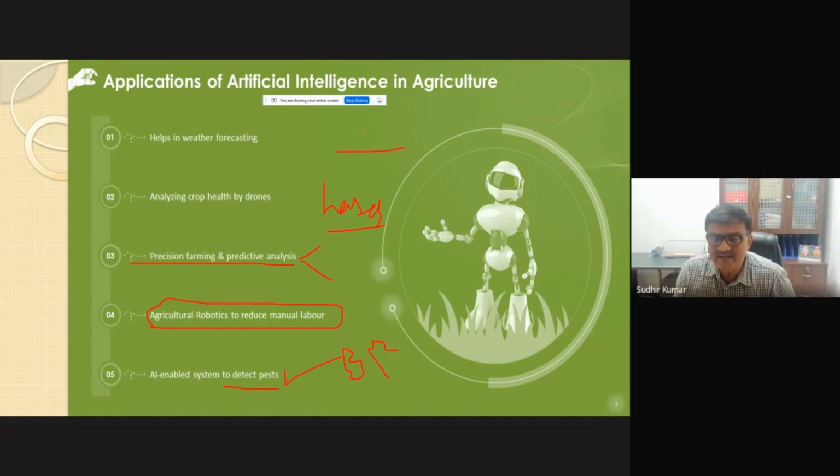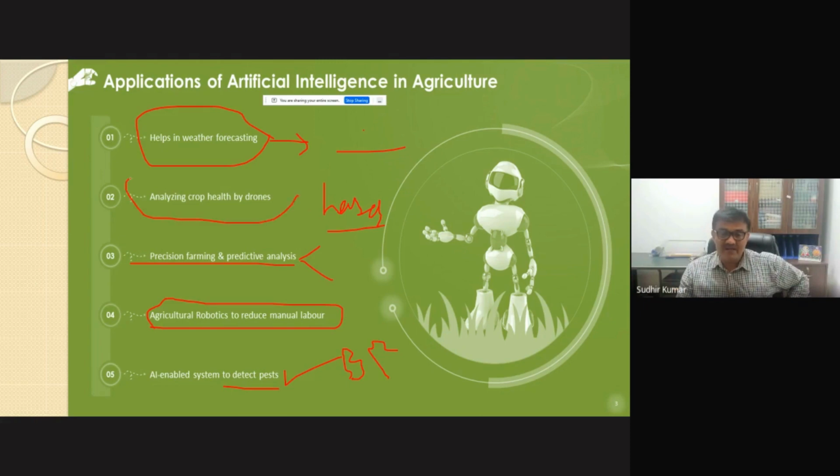It matches the level of the soil in the field, and then gives the instruction to the tractor on how much soil has to be taken from where and how much has to be placed. And even forecasting: nowadays we can know 3 or 5 hours before whether rain is coming or not. So in that way, AI is coming in a big way.